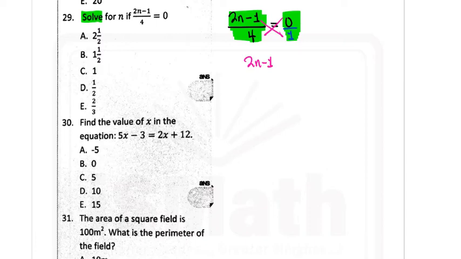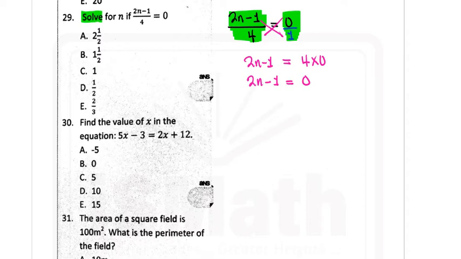Because anything multiplied by 1 is still the same thing, that will be equal to 4 times 0. Let me just write it there, but we know the answer is supposed to be 0. So here we have 2n minus 1 is equal to 0. It's time now to eliminate minus 1 from the left hand side. And how do we eliminate minus 1? The way we do so is to add 1 to both sides.